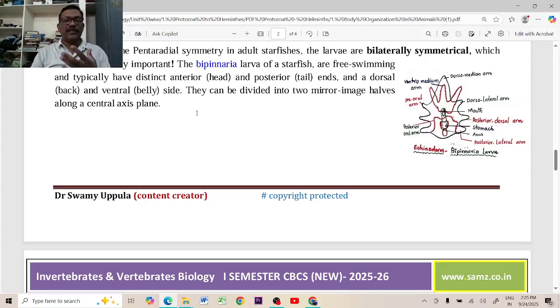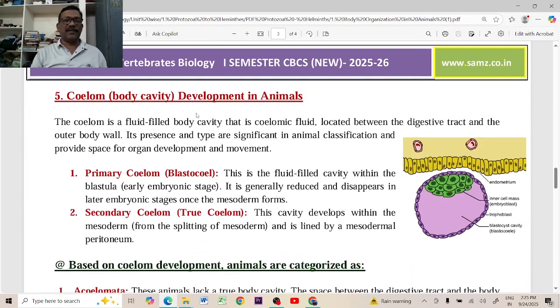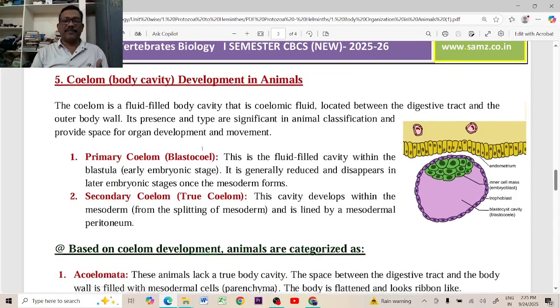These symmetries are especially meant for the balance of body organs. And the coelom is a very important topic in this body organization, the coelom development in animals. What type of coelom is developing in the animals? The development of coelom facilitates the arrangement of internal organs in the body. If the coelom is perfect, more organs are present in the body. If there is no coelom, or if the coelom is underdeveloped, very few organs are present in the body.